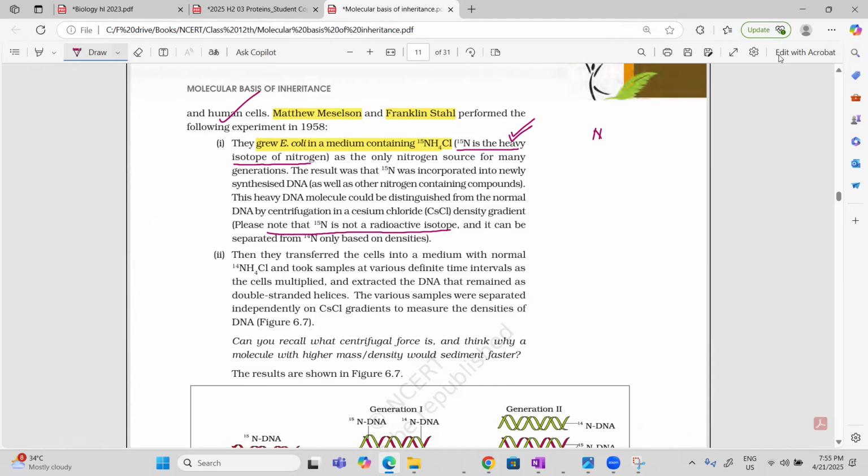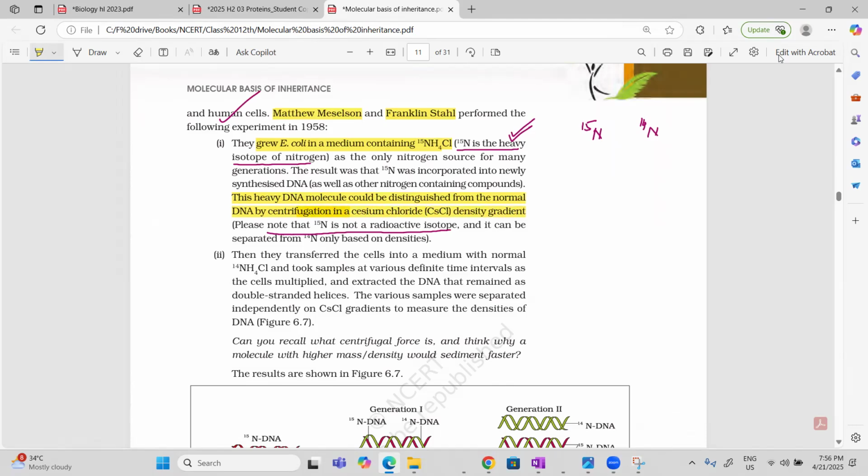So N15 is the heavy isotope of nitrogen and this is normal nitrogen, and you can separate both strands of DNA by which method? Based on density gradient centrifugation. So this heavy DNA can be distinguished from normal DNA. Normal DNA means N14, by centrifugation in cesium chloride density gradient.